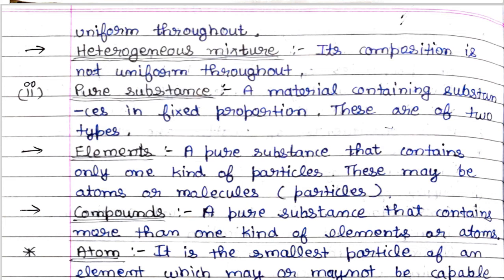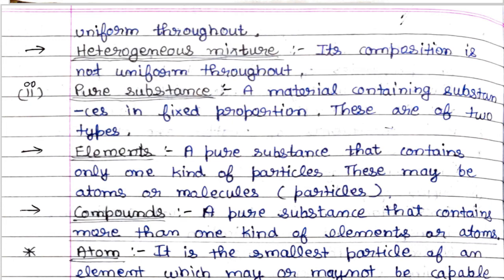See, like in the upper one also there were two types, so pure substances are also of two types. First is elements and second is compounds. Elements: a pure substance that contains only one kind of particles. These may be atoms or molecules. Now let us discuss compounds. A pure substance that contains more than one kind of elements or atoms is known as a compound.